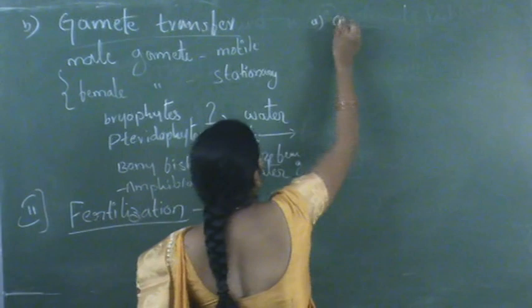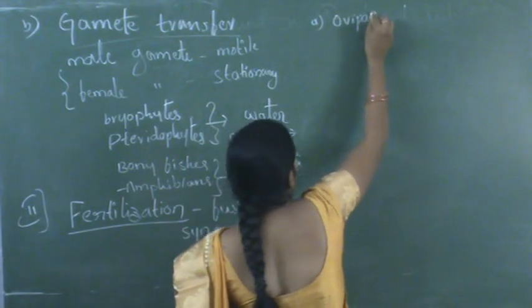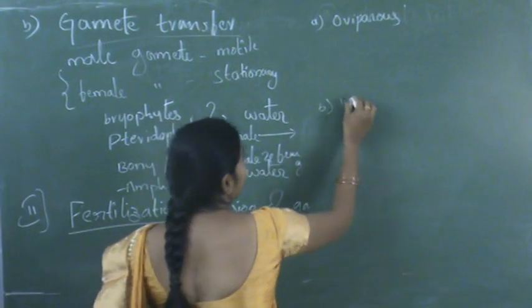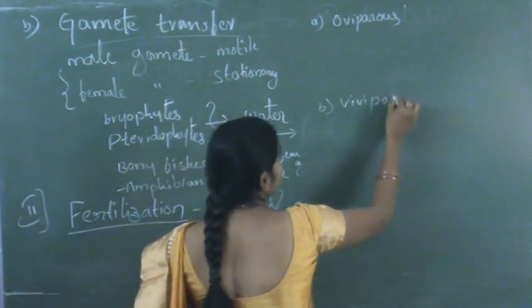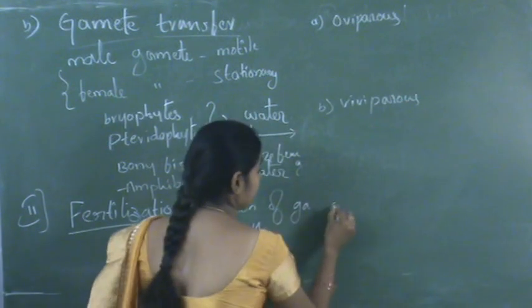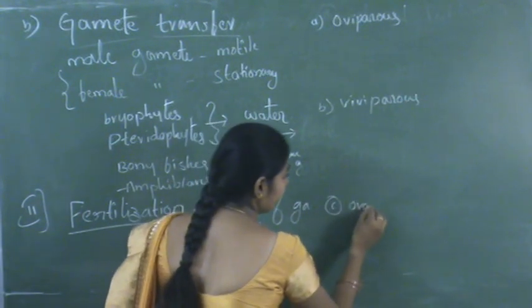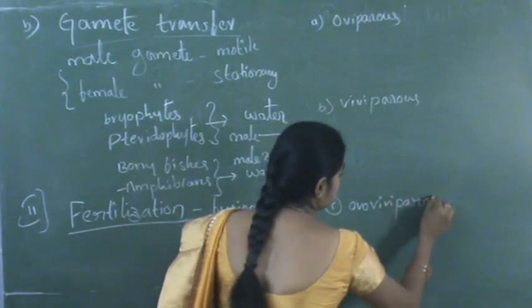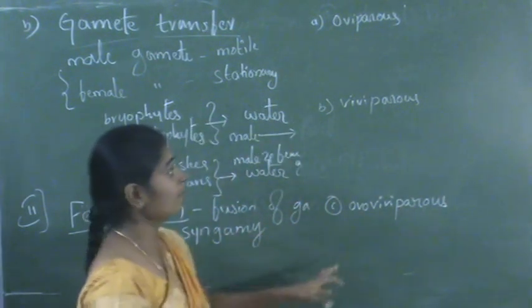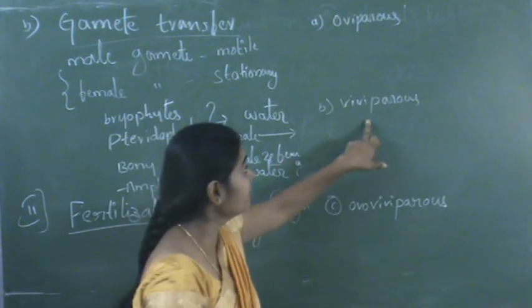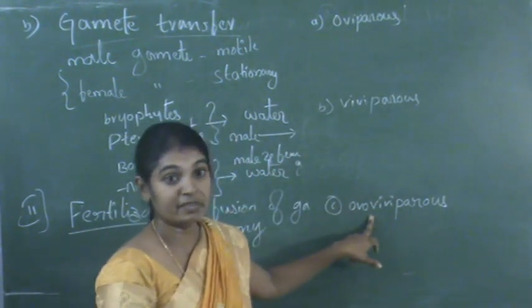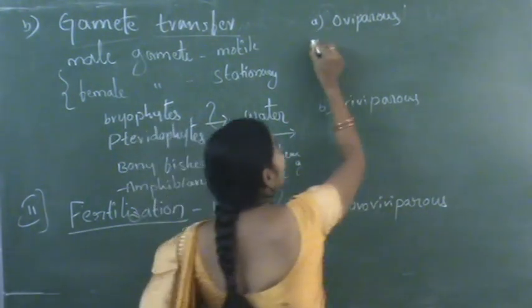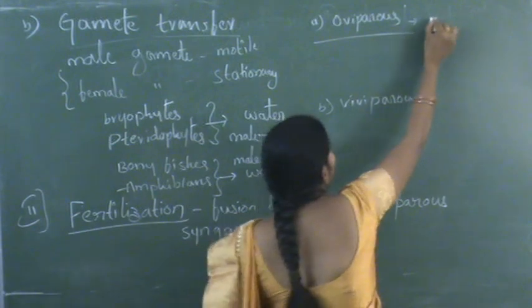One is oviparous, then viviparous, then ovoviviparous. Oviparous, viviparous and ovoviviparous. In oviparous animals, the animals release eggs.